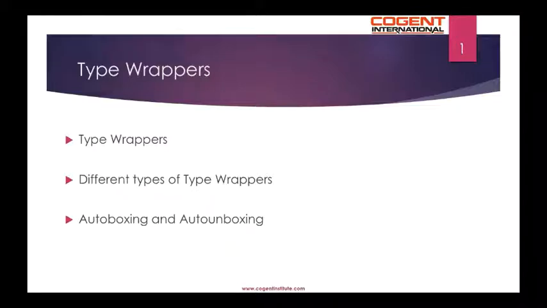Most of the time we use primitive data types while writing a program. But there are situations where primitive data types fall short in the realm of object-oriented programming, like Java. To overcome such drawbacks in primitive data types, they need to be represented as objects. But can the primitive data types be represented as objects in Java? Yes, through the use of type wrappers. In this module, we will look at them in detail.